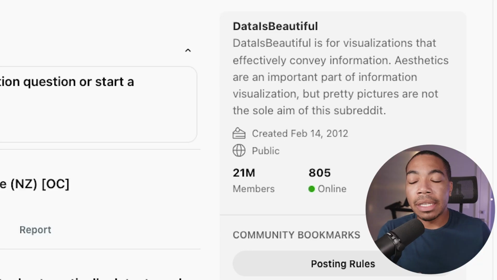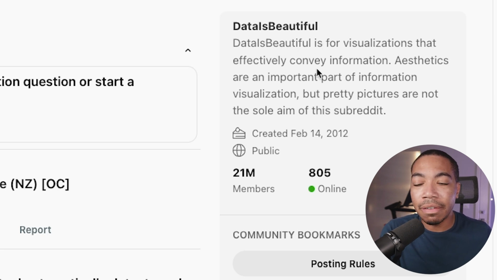And in particular, I want to focus on the DataIsBeautiful subreddit. This is a very popular subreddit. It has 21 million folks that are subscribed to this Reddit, and it's a really good way to look for new data viz approaches. Now, as it says here in the DataIsBeautiful subreddit, the subreddit is for visualizations that effectively convey information. Aesthetics are an important part of information visualization, but pretty pictures are not the sole aim of this subreddit.